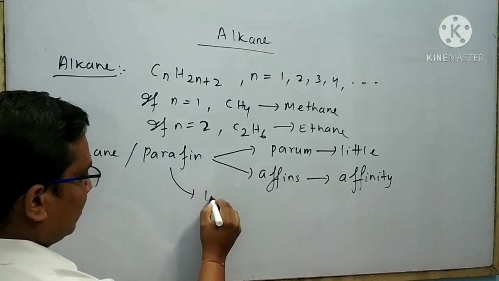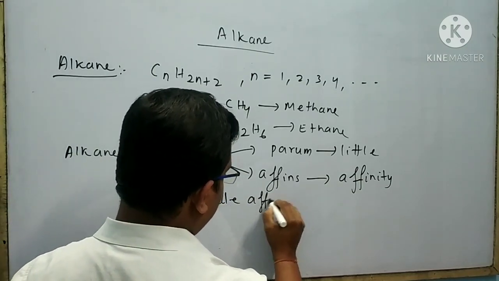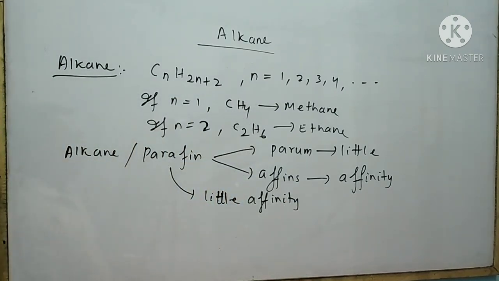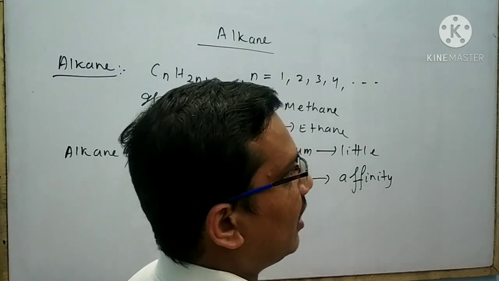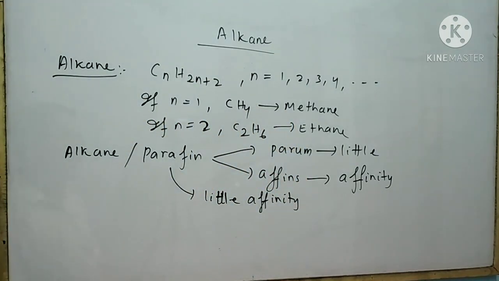Paraffin means little affinity. That means alkanes have little affinity, that means they have little reactivity. So alkanes are called paraffin.